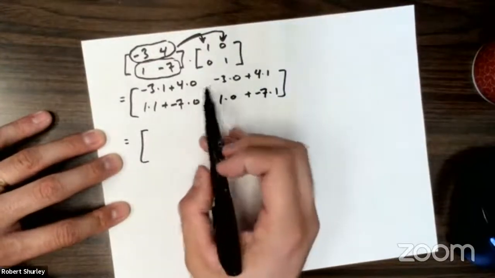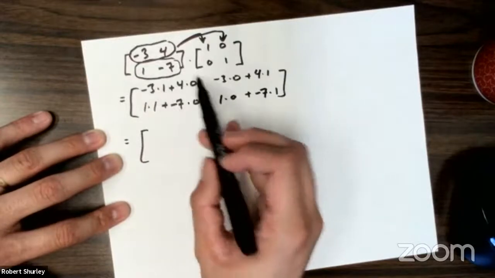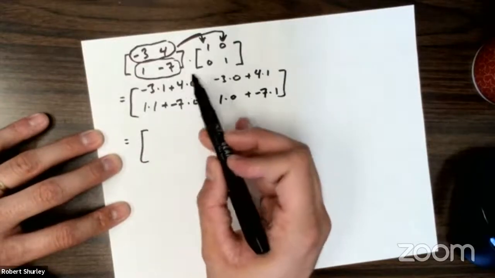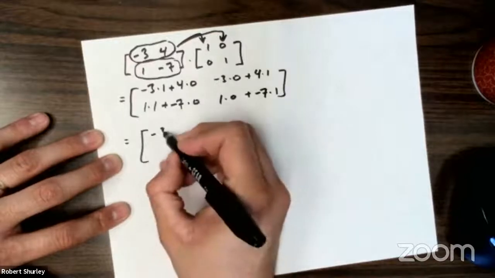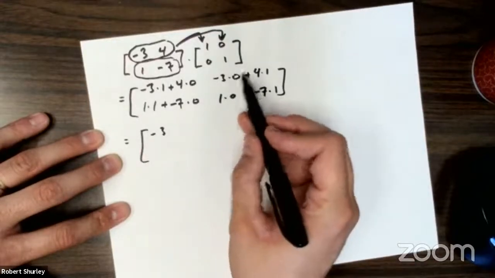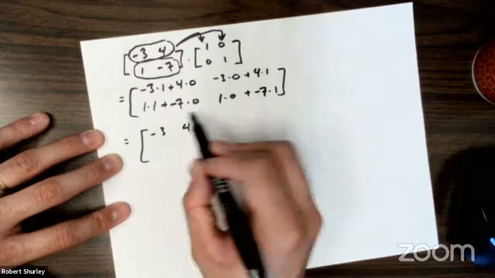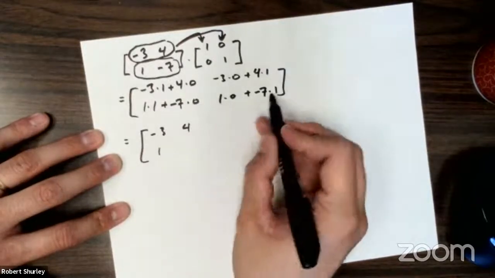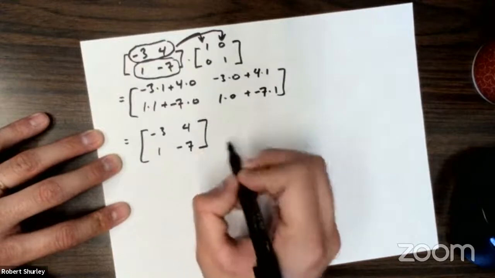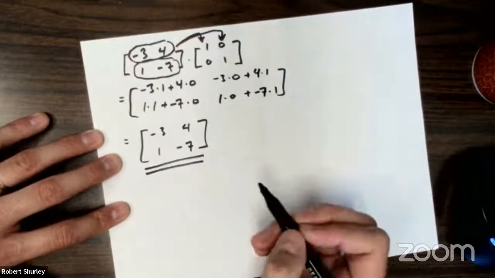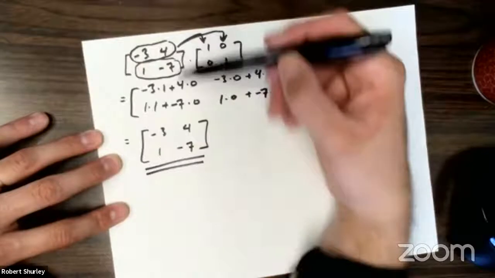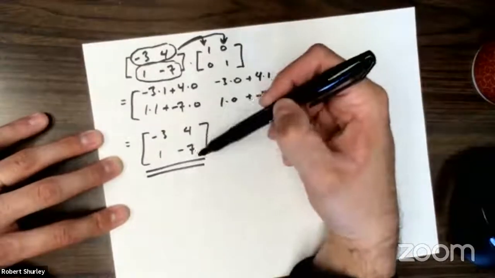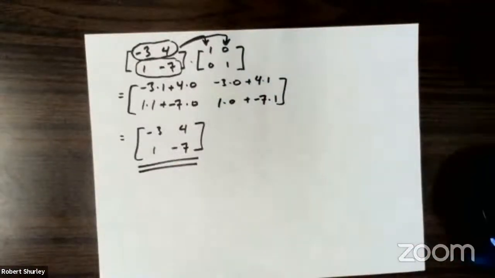Now, what's nice is we have a lot of zeros, so that goes away. So this first one, -3 times 1 plus 4 times 0, that goes away, and you wind up with -3. -3 times 0, that goes away. 4 times 1 is 4. 1 times 1 and -7 times 0, that's just 1. This goes away and we get -7. Hey, that's what we started with, right? -3, 4, 1, and -7. Okay, pretty cool.